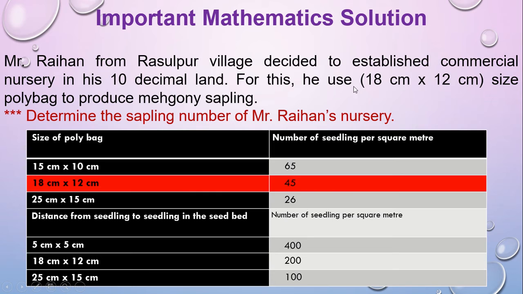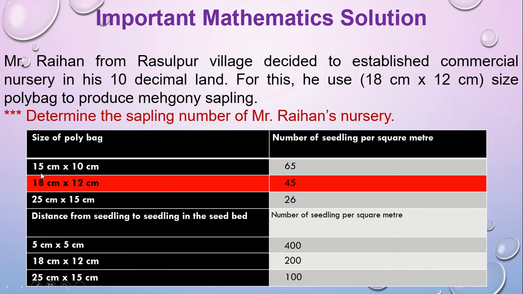For this, he used 18 centimeter into 12 centimeter size polybag to produce mahogany saplings. So determine the sapling number of Mr. Raihan's nursery. Here we can observe that the land of Mr. Raihan is 10 decimal and the polybag size is 18 centimeter into 12 centimeter.